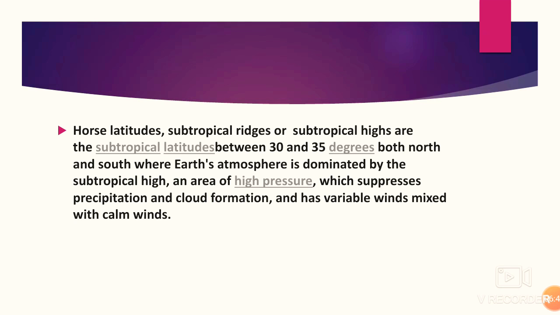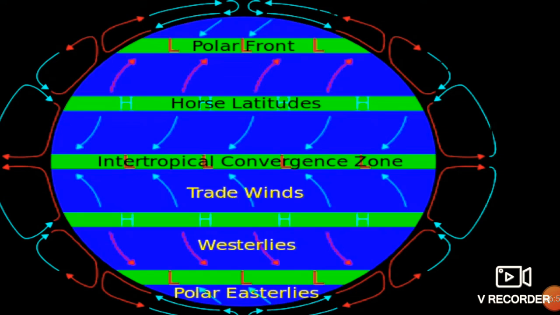Now let's have a little additional information about horse latitude. I think we have done with this, and this is the image of horse latitude. In the center we have intertropical convergence zone, and above it the horse latitude, and then the polar front. These westerlies emerge from the high pressure area which is known as horse latitude because winds are very calm here. And why is this known as horse latitude?